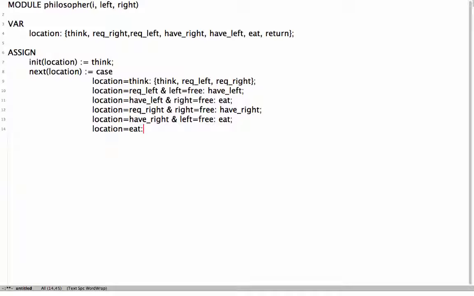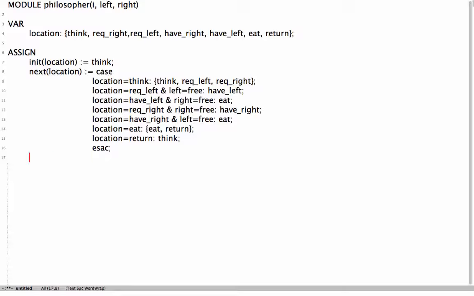When he is in the eat state, he can continue eating or he can go to the return state. And once he is in the return state, he goes back to the think state.